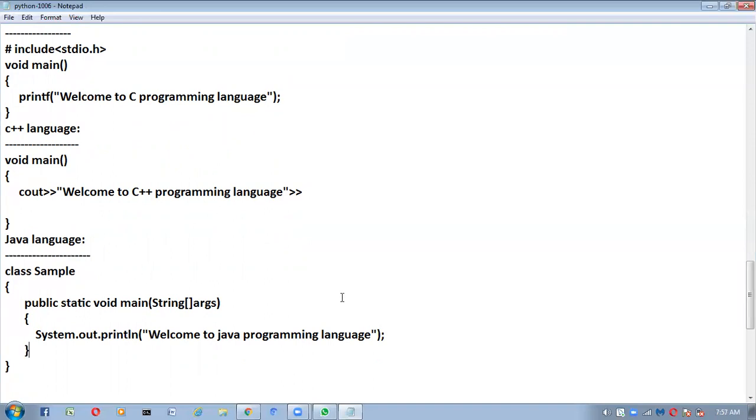This curly brace is the open curly brace and this is the close curly brace for the main function. For this class, this is the open curly brace and this is the close curly brace.